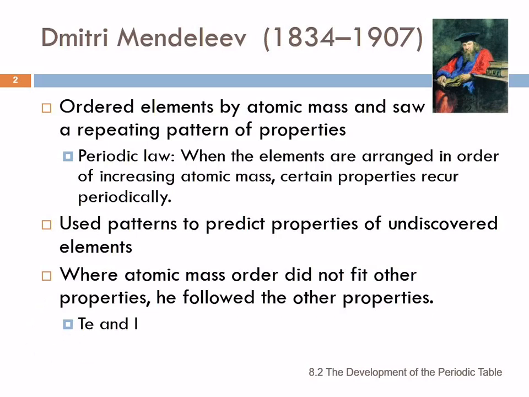So if we look at tellurium and iodine in the periodic table, tellurium has an atomic mass of 127.6, and iodine, which is higher on the periodic table, is 126.9. So an atom of iodine weighs less than an atom of tellurium. Mendeleev ordered them in the same way that we have them on the modern periodic table because the properties of iodine line up with the other properties in that column.